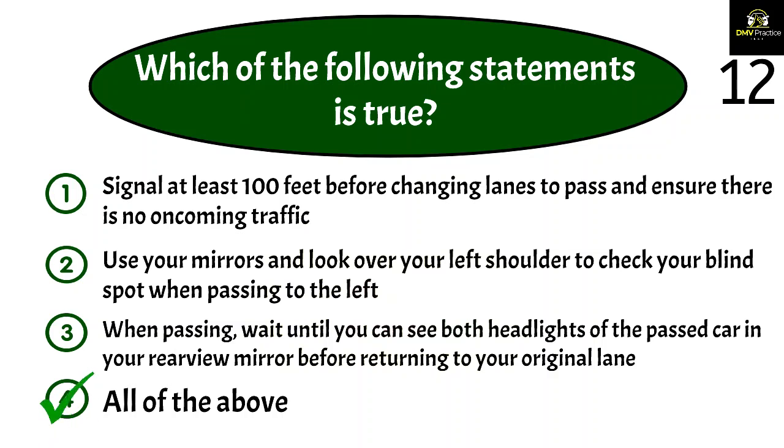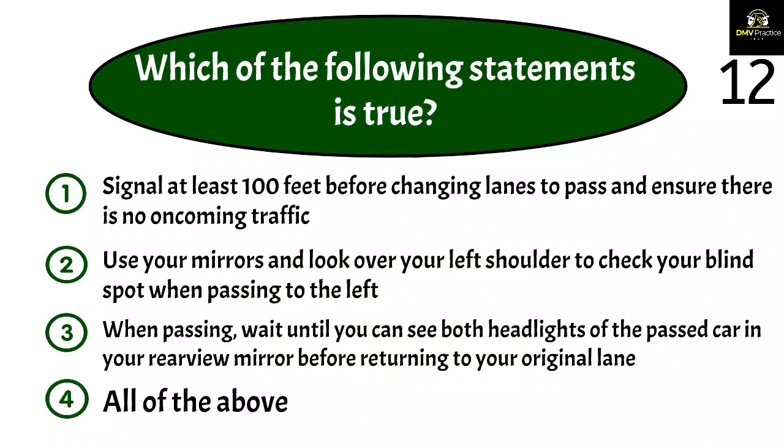The correct answer is 4. When passing, you must always signal at least 100 feet in advance of your lane change. Always check behind you in your mirrors and look over your shoulder to check your blind spot. Wait until you can see both headlights of the passed car in your rearview mirror before returning to your original lane.